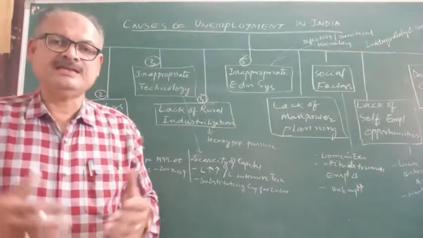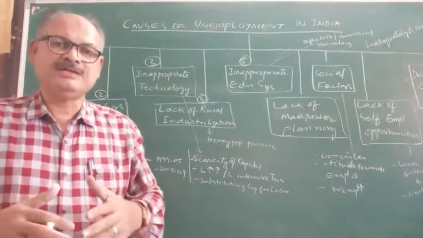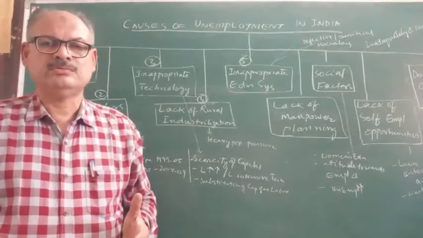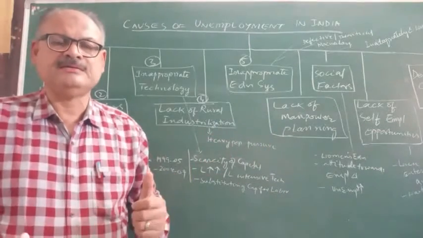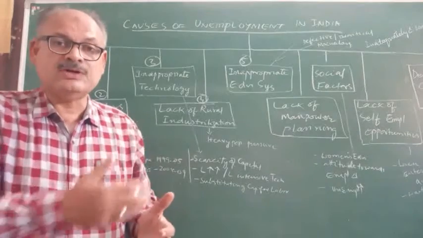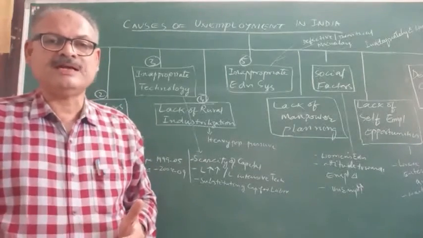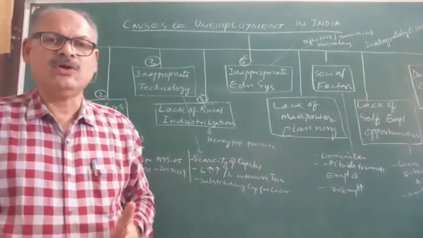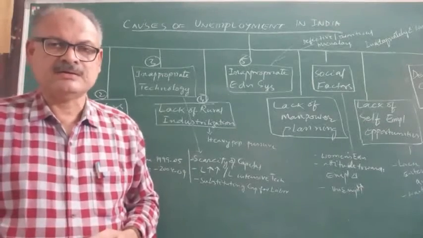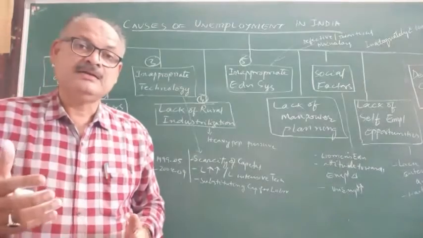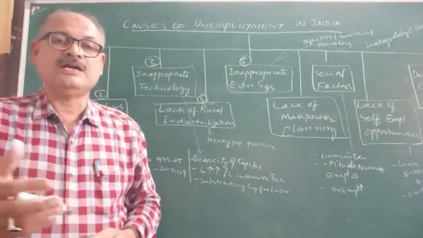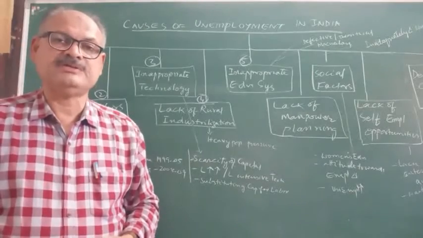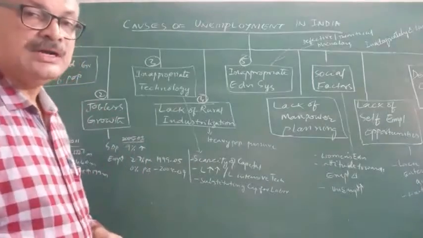That means what? When there is no employment, there is no job, then the income of the people will be zero. When there is no income, there is no demand. When there is no demand, it will have its own repercussions. The effective demand will be less. The economy will be in financial doldrums in future. The same happened. But for that period, the growth rate of GDP was high, 9%, because it was due to capital intensive techniques of production.